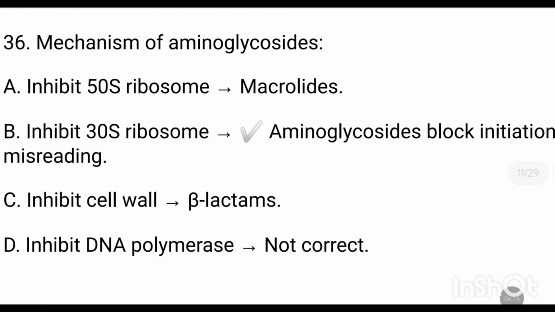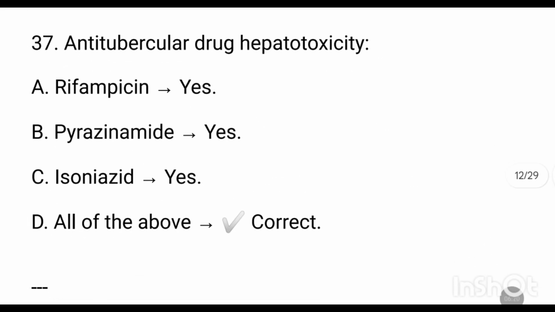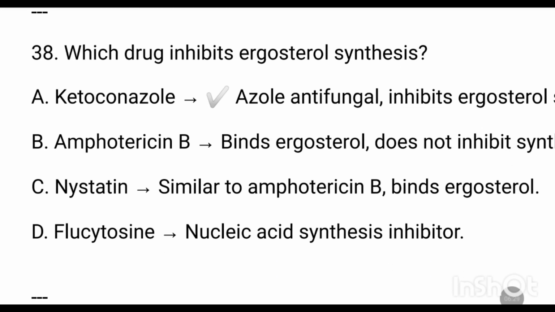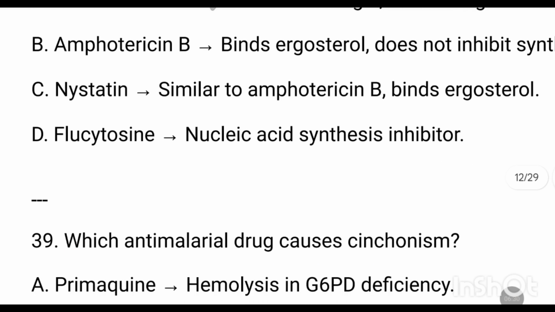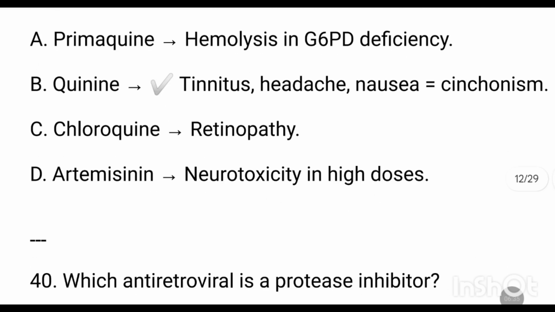Mechanism of aminoglycoside is 30S ribosome inhibition. Antitubercular drugs causing hepatotoxicity: rifampicin, pyrazinamide, isoniazid. Which drug inhibits ergosterol synthesis? Ketoconazole. Which antimalarial drug causes cinchonism? Quinine.